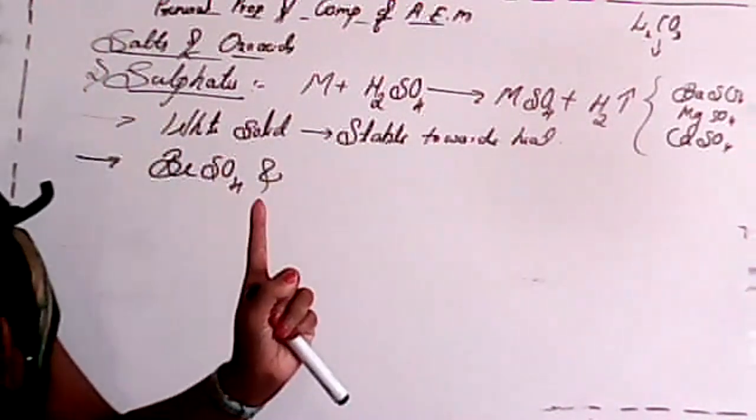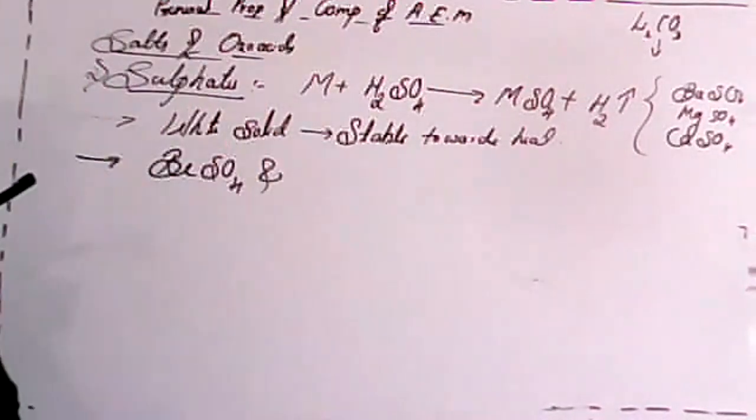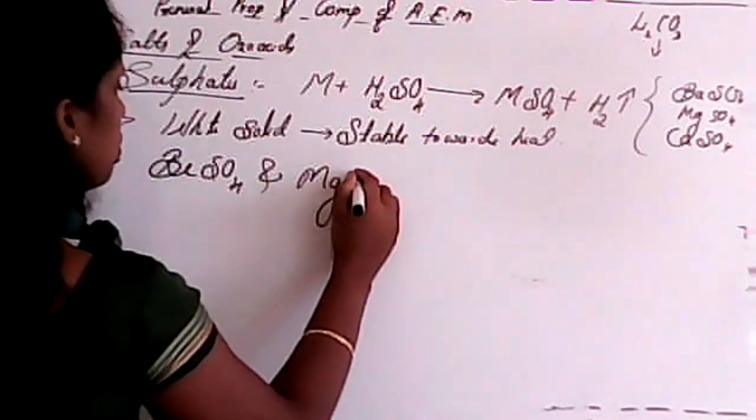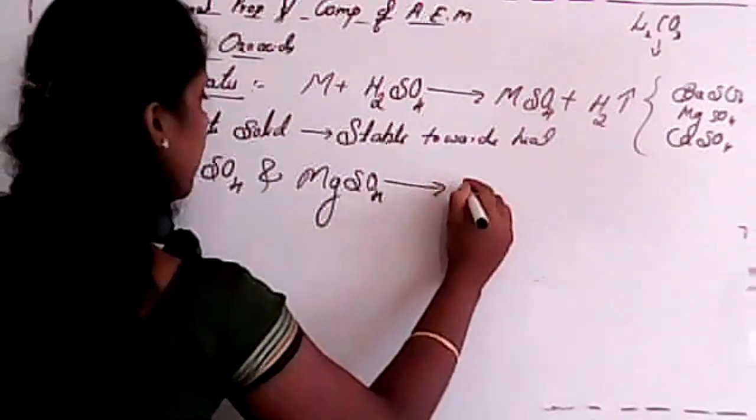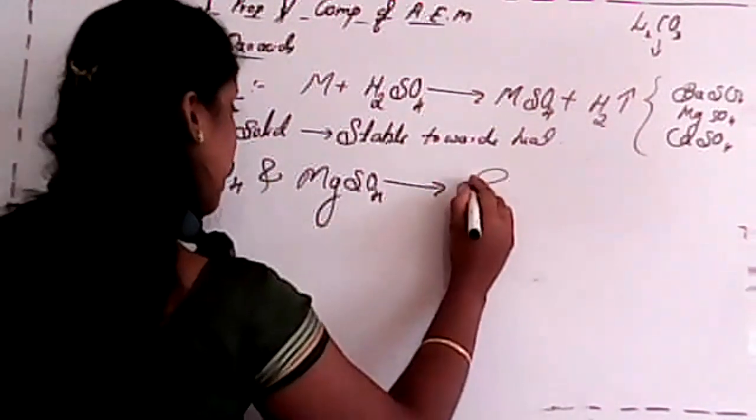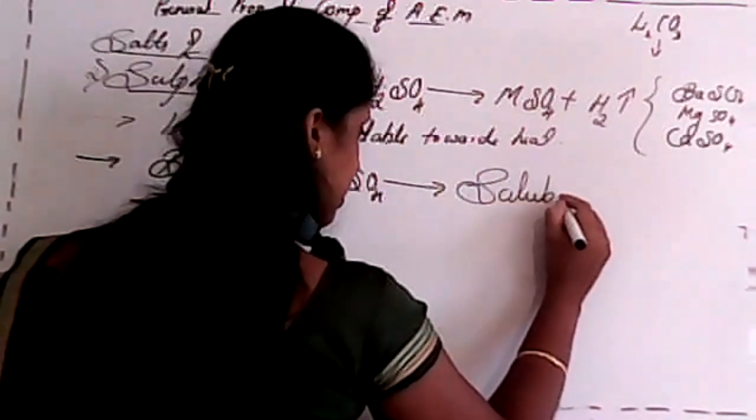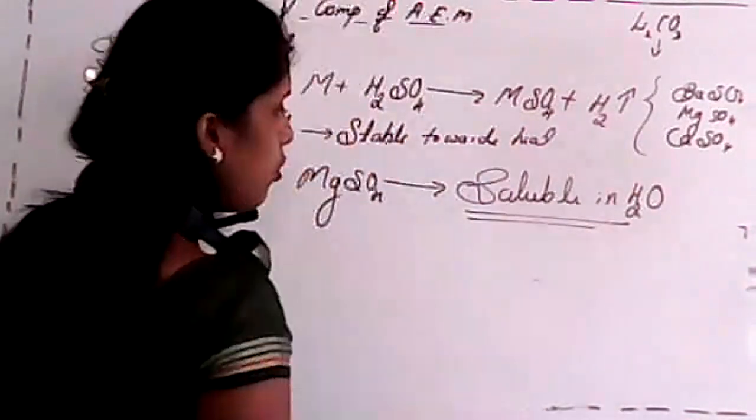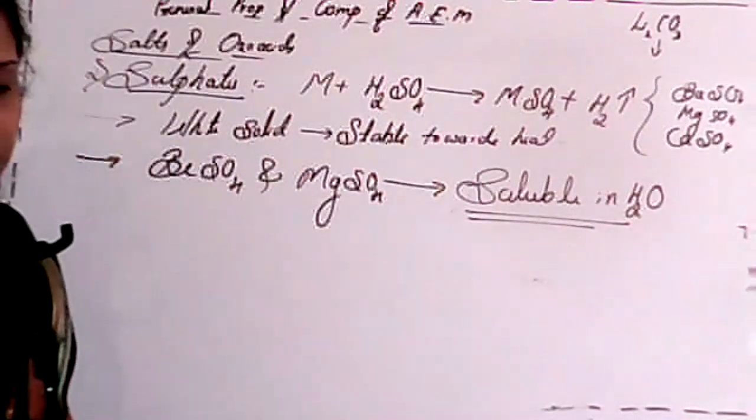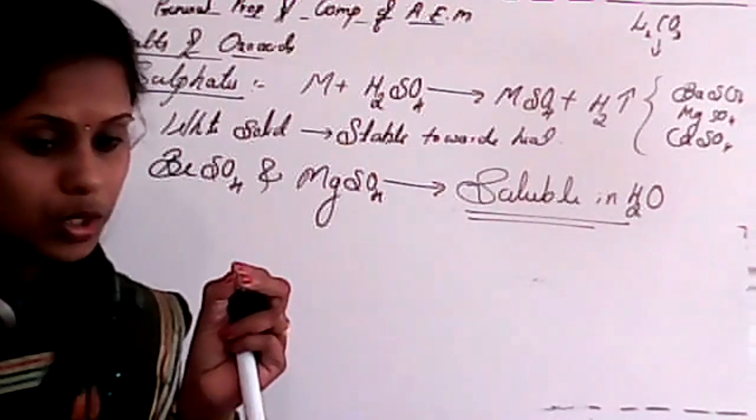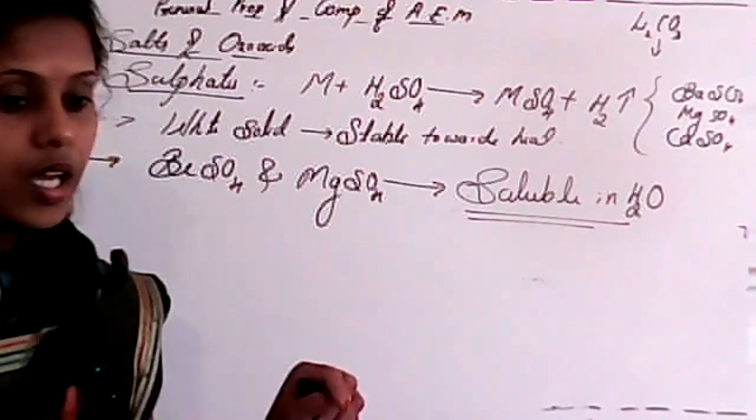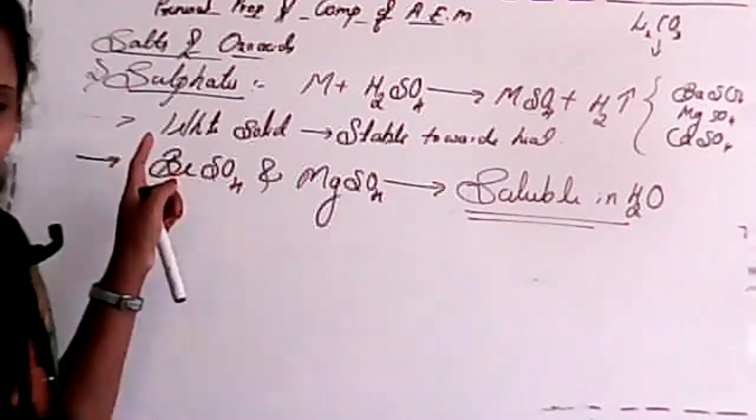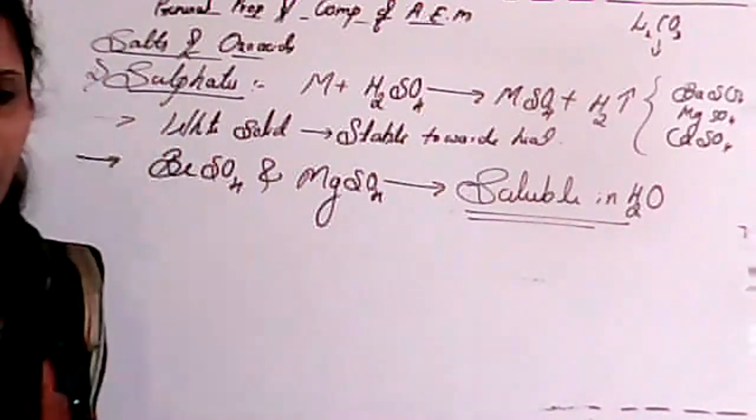and magnesium sulfate is readily soluble in water. Whenever we consider beryllium sulfate and magnesium sulfate, these are readily soluble in water. See students, very important point, it is soluble in water. You have to remember this point. But whenever we consider salts of lithium, it is insoluble in water due to its covalent nature, isn't it? Here also beryllium sulfate has the same covalent nature. It also has a covalent nature due to its small size.